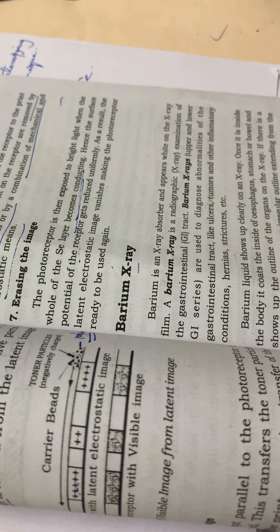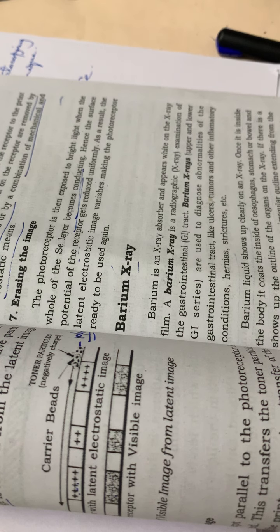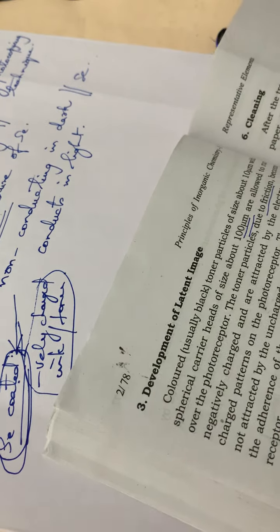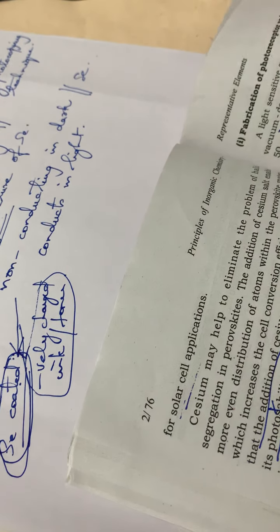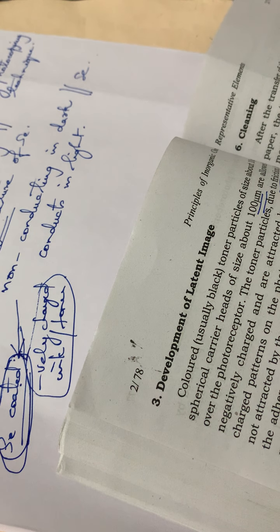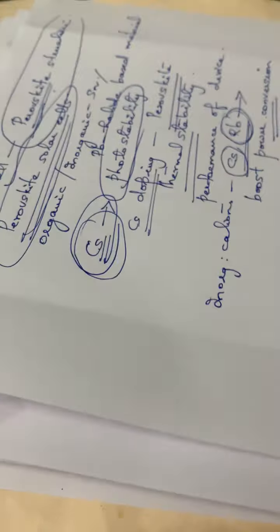So that is about xerography, the use of selenium in xerography. The main principle is that selenium is a semiconducting material, and it will be conducting in the presence of light only and non-conducting in dark. Next is X-ray, the use of barium in X-ray.